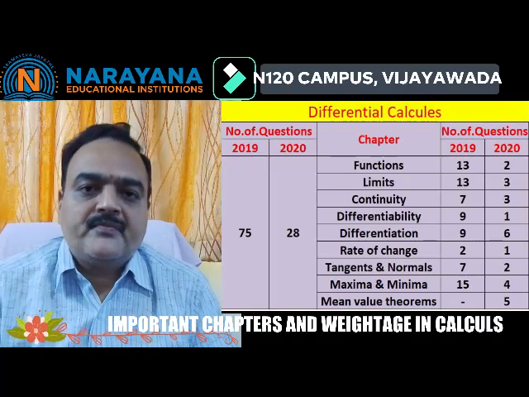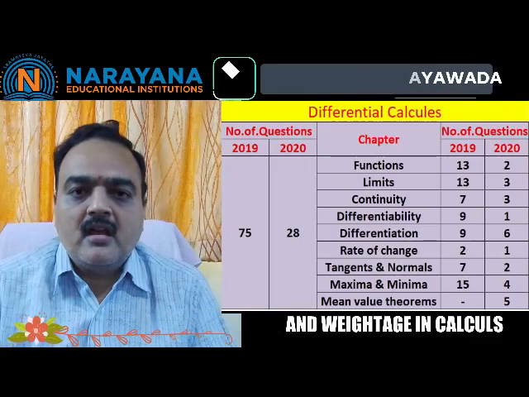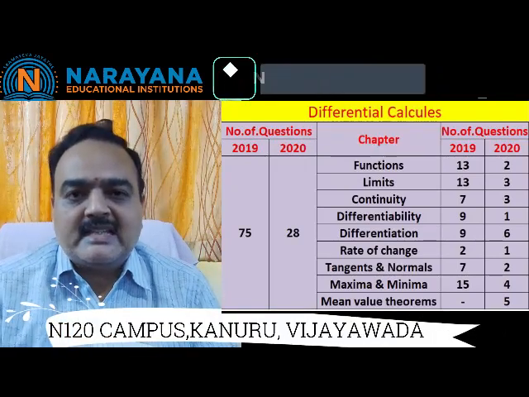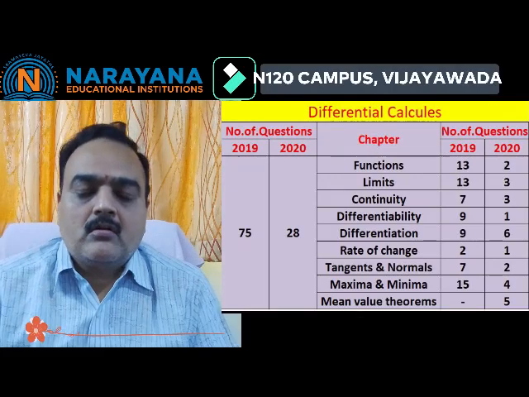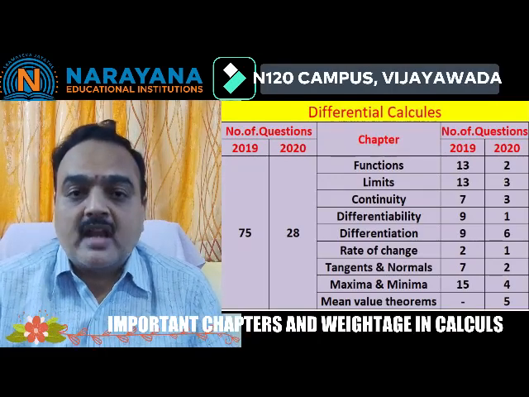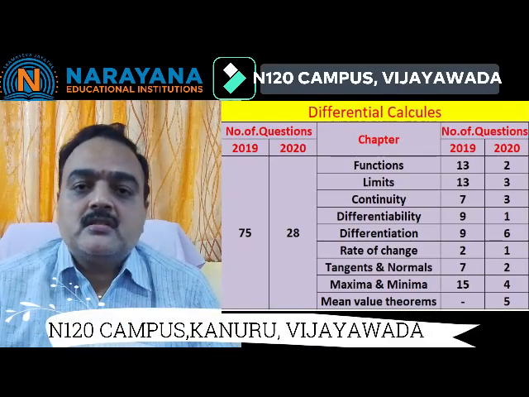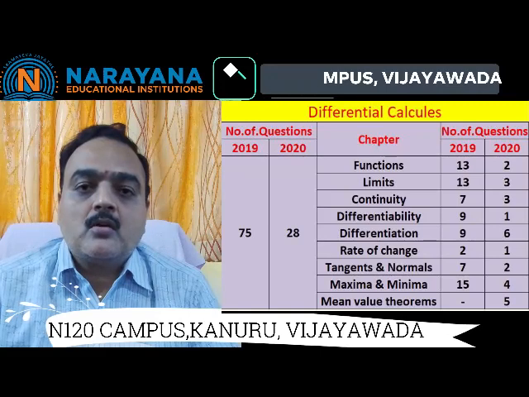If you now look at these three areas, in functions and limits you got around 26 questions in 2019. That means out of 16 slots, 26 questions means we can expect around 1 or 2 questions.